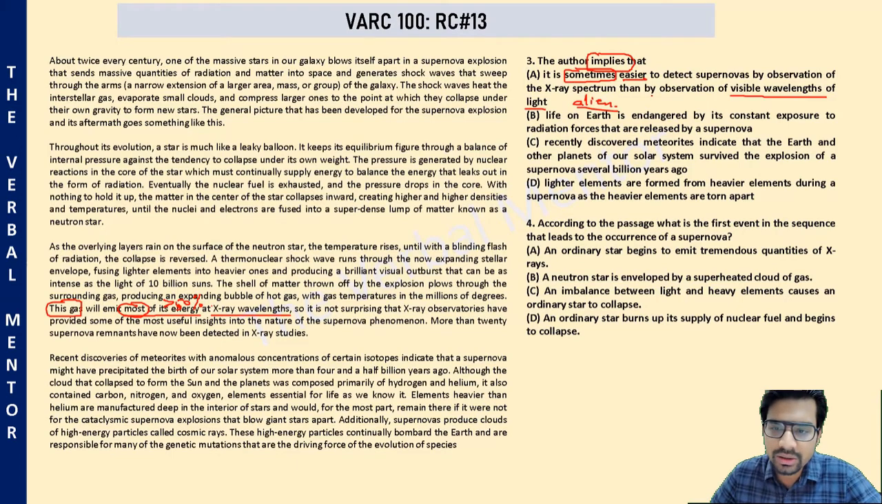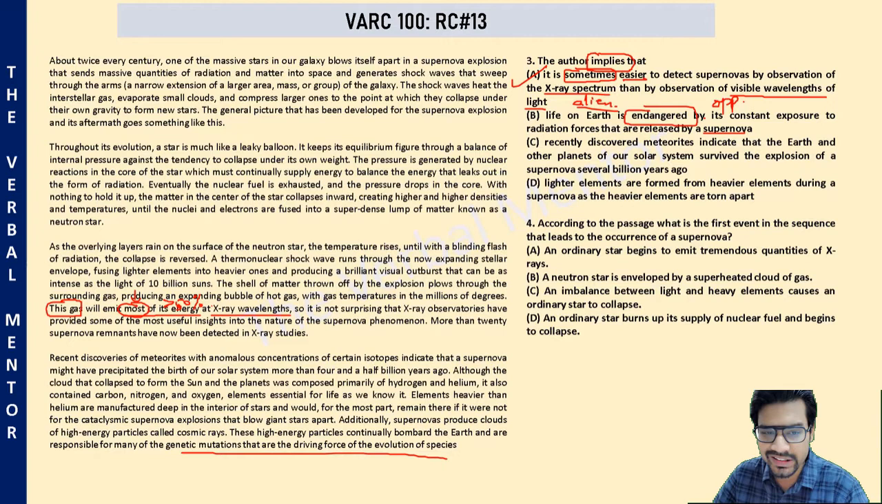Beautiful. It is sometimes easier to detect supernovas by observation of X-ray spectrum than by the observation of any other spectrum of light, including visible wavelength, because of this word most. Most is emitted as X-ray. So option A should be the correct answer. Life on Earth is endangered by its constant exposure to supernova. This is opposite to what the passage says. Life is not endangered. In fact, the last paragraph says that supernova could be the driving force of the evolution of species. So if it is a driving force, it does not endanger it. In fact, it facilitates life on Earth.